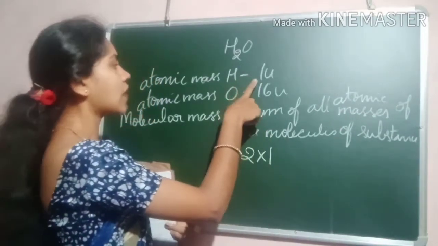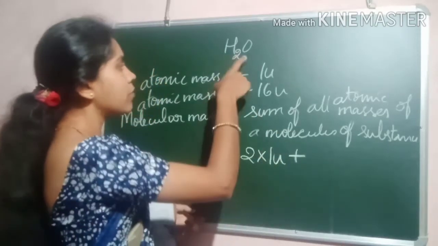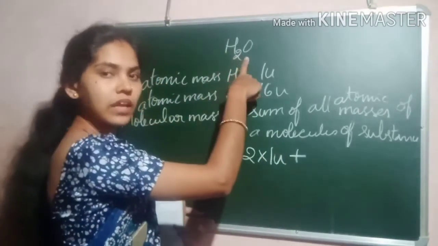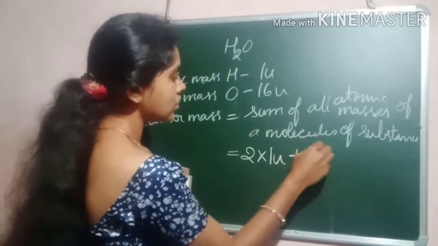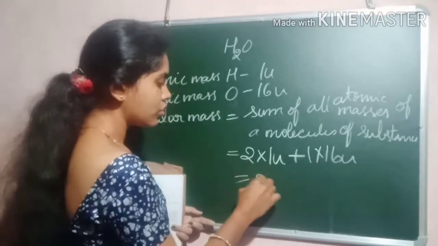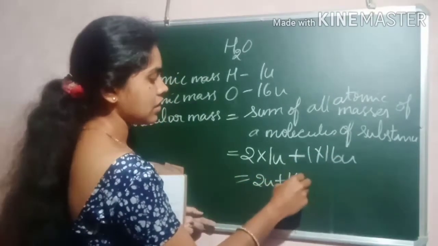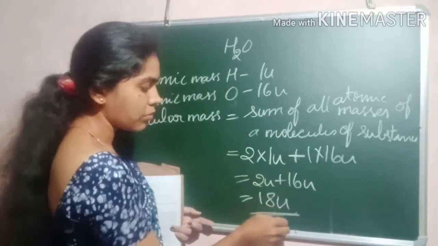Atomic mass of 1 hydrogen is 1U, plus how many oxygen atoms are there? 1 atom. So 1 into 16U. So it will give you 2U plus 16U, that is equal to 18U. 18 atomic unit.